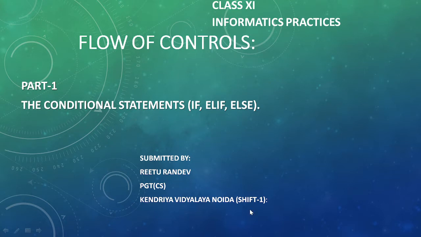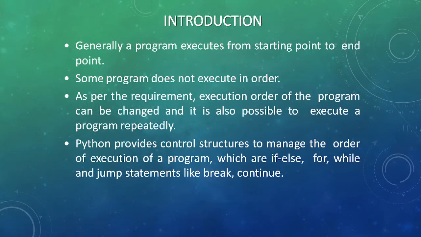Today I am going to discuss flow of controls. In part 1, the conditional statements are considered here. The flow of control means the execution of the program: how a program executes. Generally, a program executes from start point to the end point, whereas some programs do not execute in order. As per the requirement, the execution order of the program may vary or change. It is also possible to execute a program repeatedly.